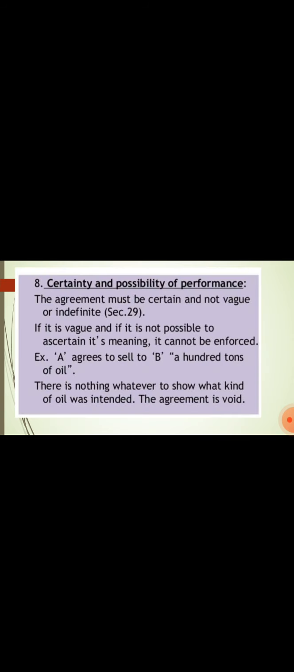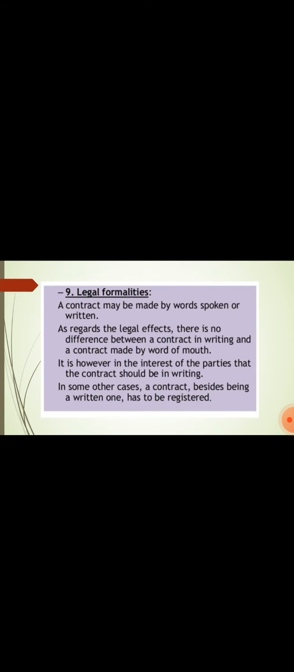Certainty and possibility of performance. There should be a clear definition of why we are performing that agreement. For example, A agrees to sell B 200 tons of oil. Here he is not mentioning the brand or company of the oil he is going to sell. Clear information is missing in this case, so it leads to an invalid contract.